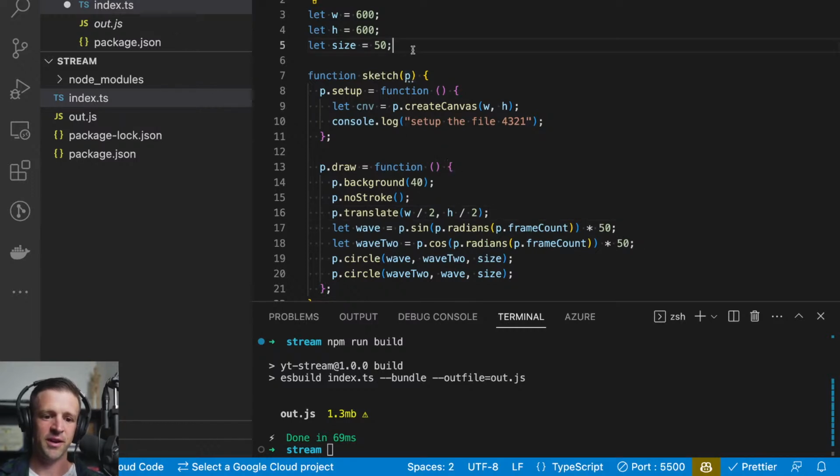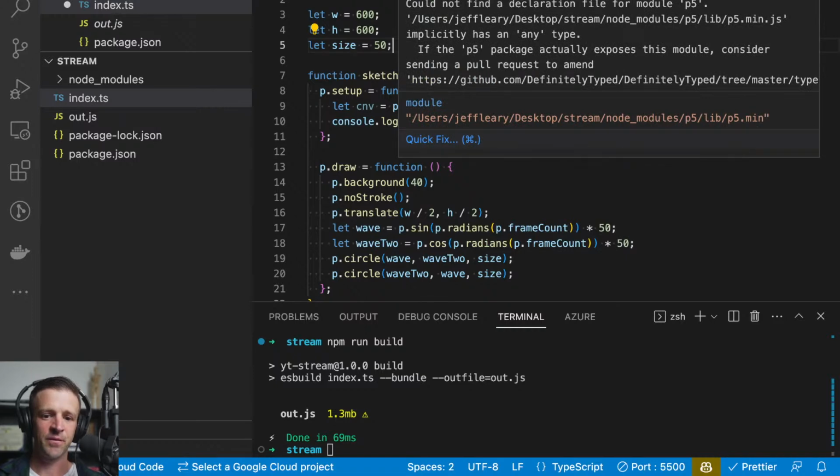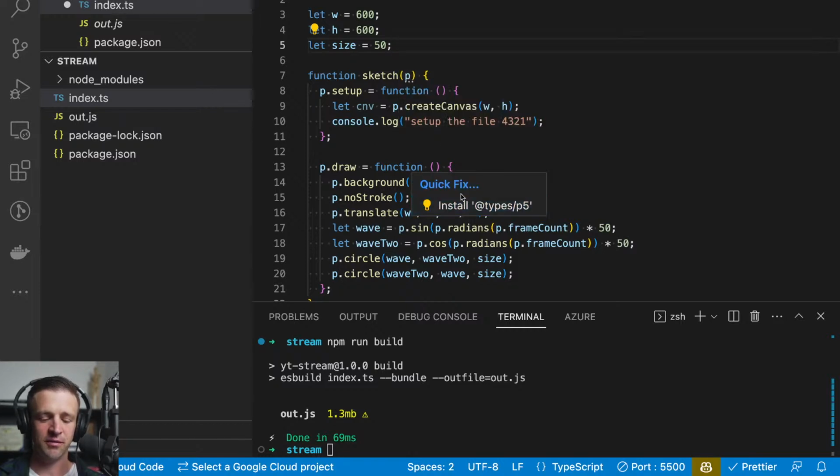And these three little white dots right here. So the very first thing is it's saying it can't find a declaration file for module p5. If the p5 package actually exposes this module, consider sending a pull request. So I'm thinking maybe we need to pull in types. Let's see what the quick fix is. Yeah, so we want to install @types/p5. So let's go ahead and click that.